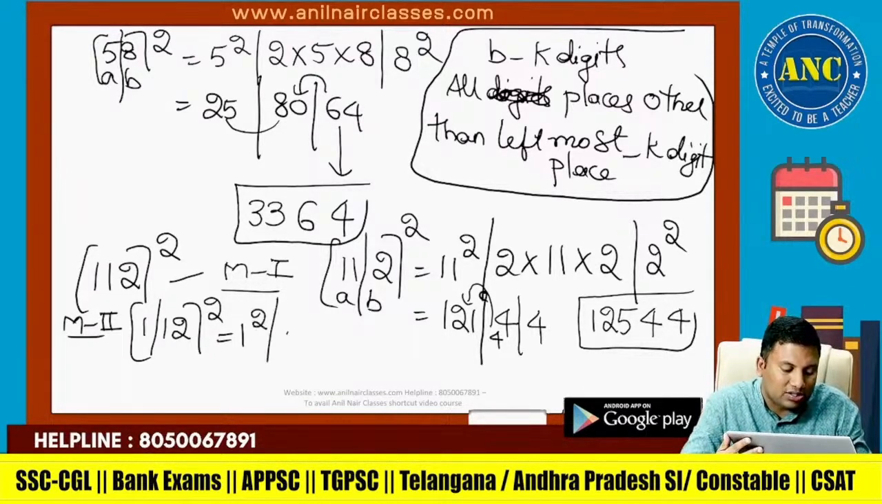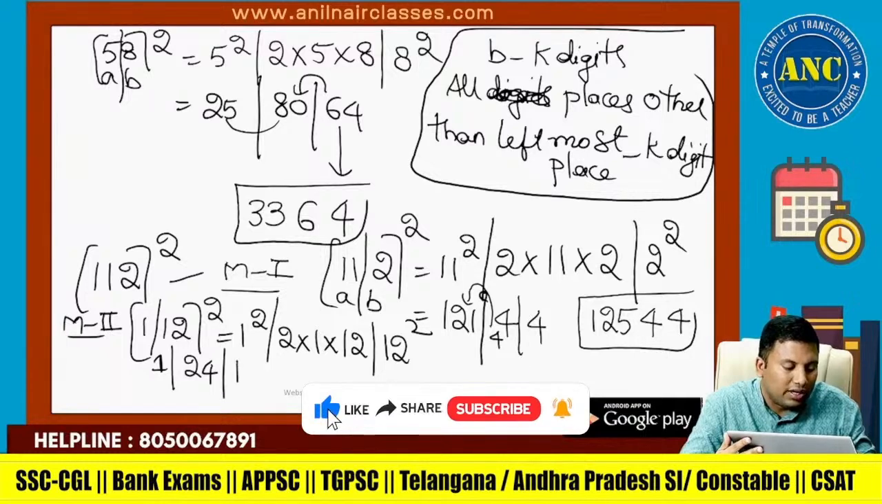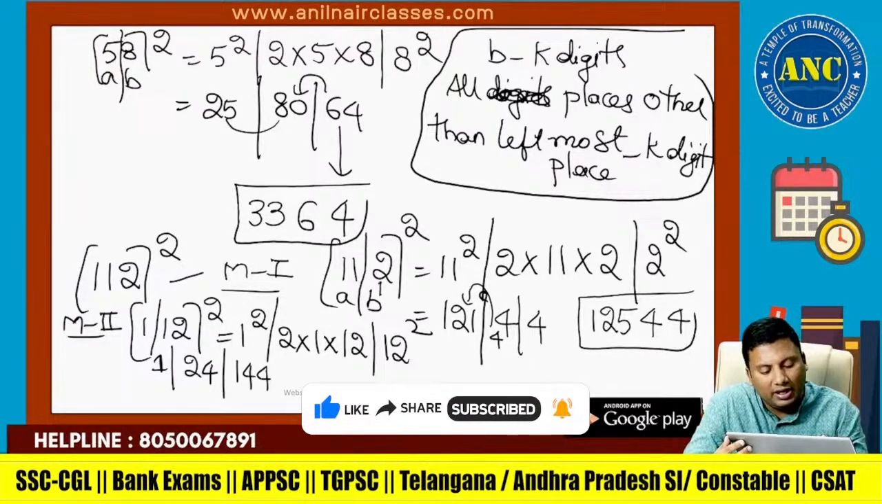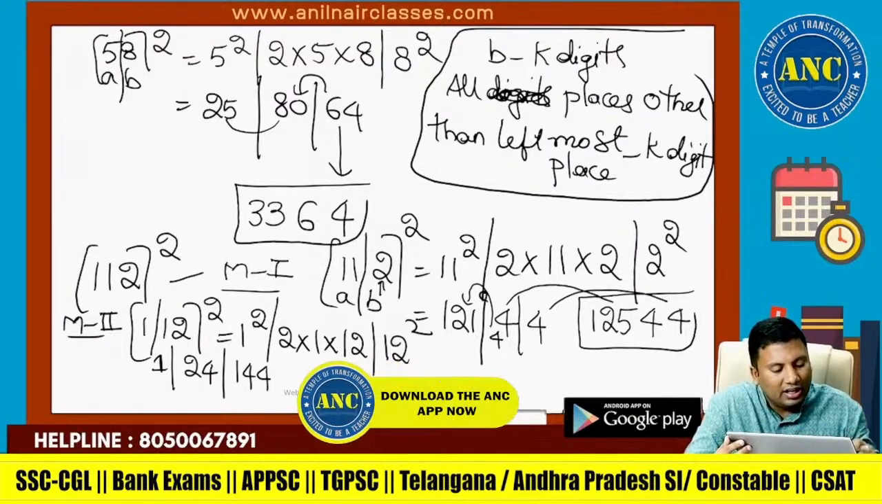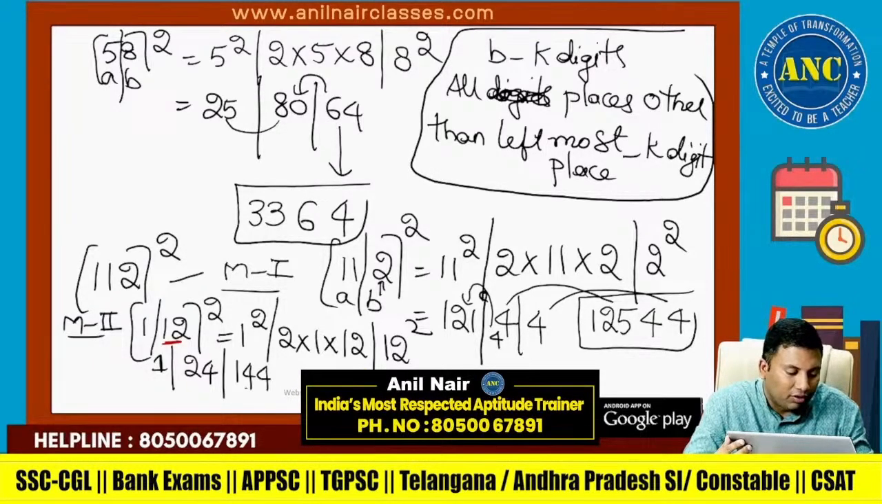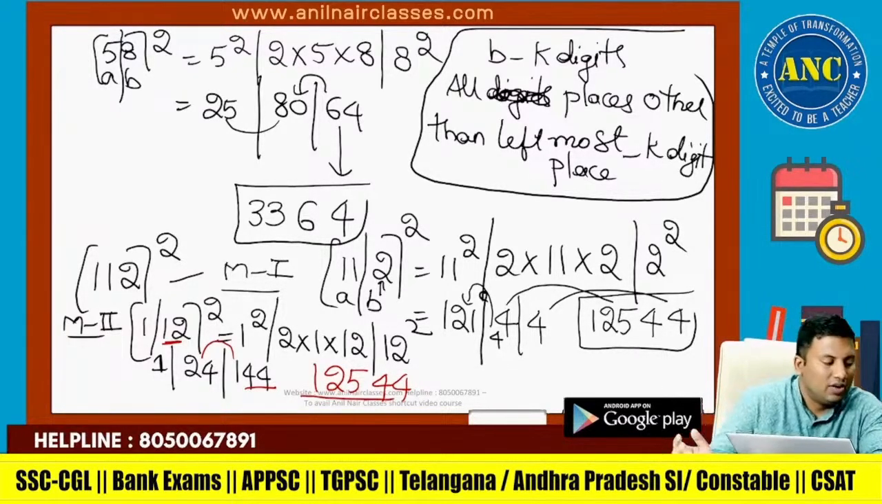Next it is A square, next is 2AB and next is B square. This is 1. 12 twos are 24. 12 square is 144. Here B is taking unit digit, that is why unit digit only is written. Here B is taking 2 digits, so the last 2 digits are written. 44. 1 carried. 24 plus 1, 25. Write down the leftmost as it is. 125.